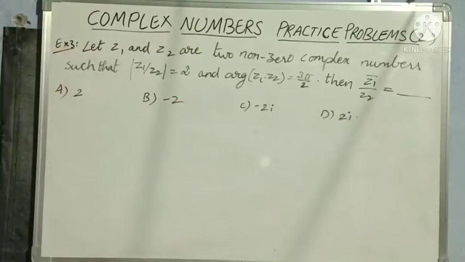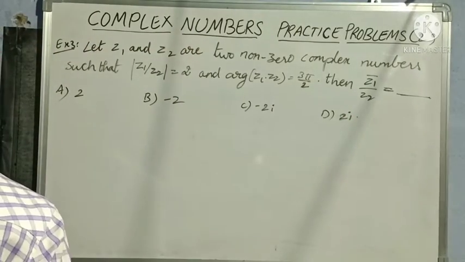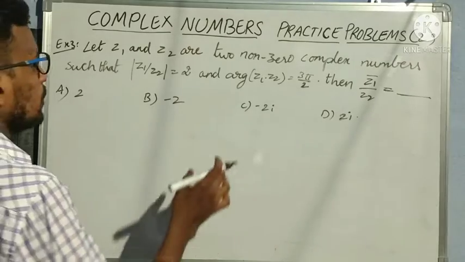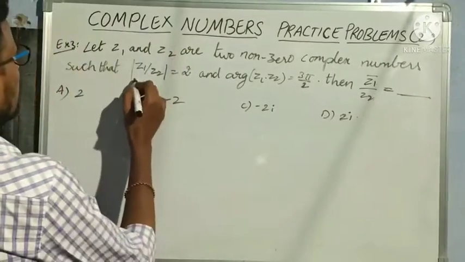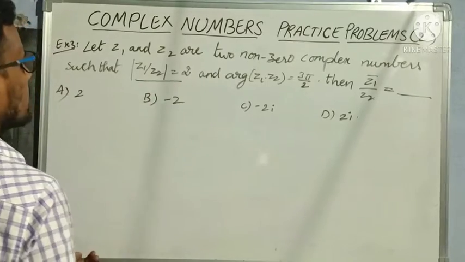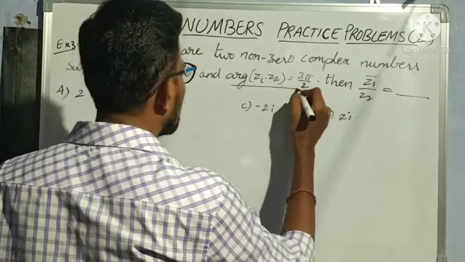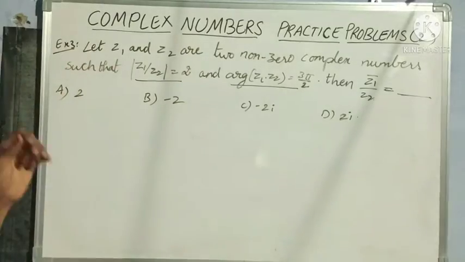So now we have to find the value of Z1 bar by Z2 by using these conditions: modulus of Z1 by Z2 is equal to 2 and argument of Z1 into Z2 is equal to 3 pi by 2.